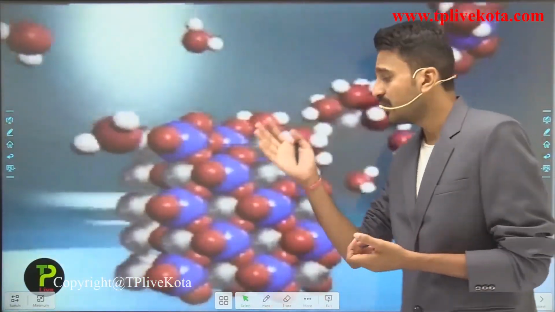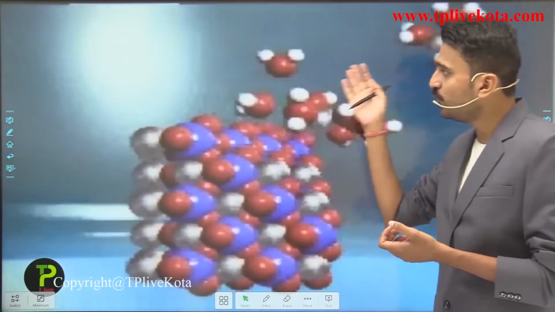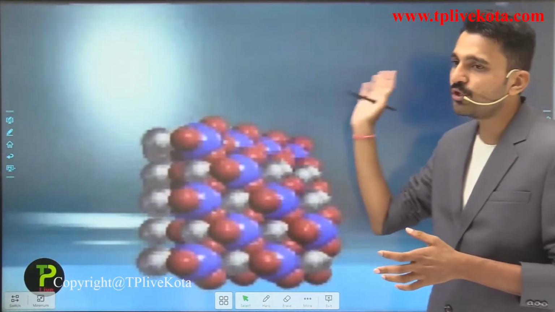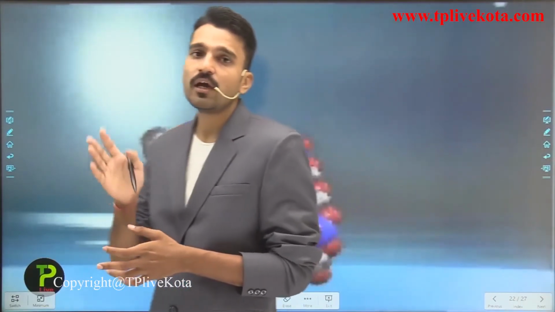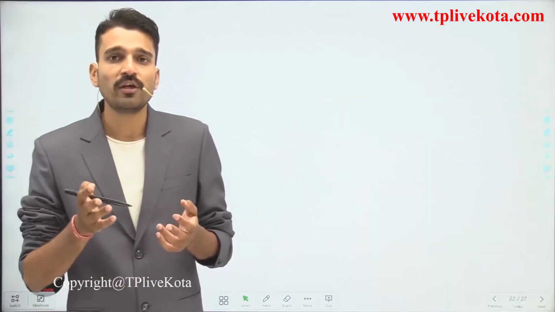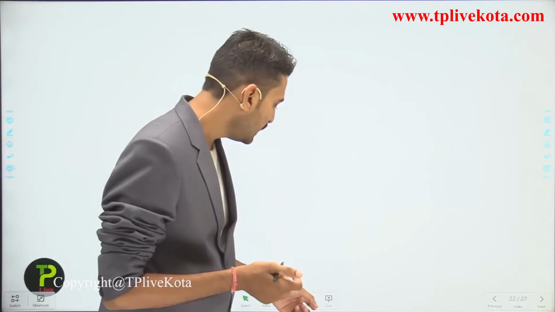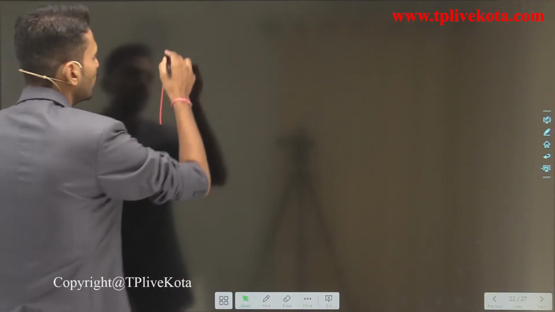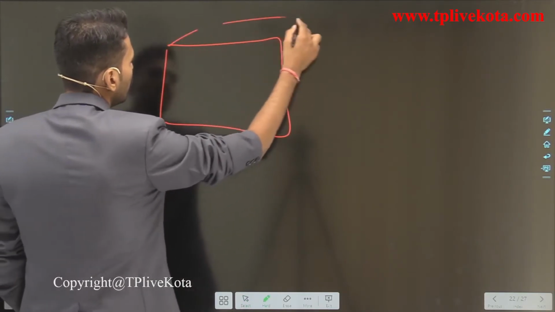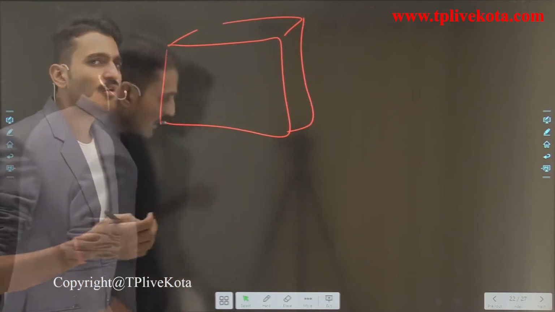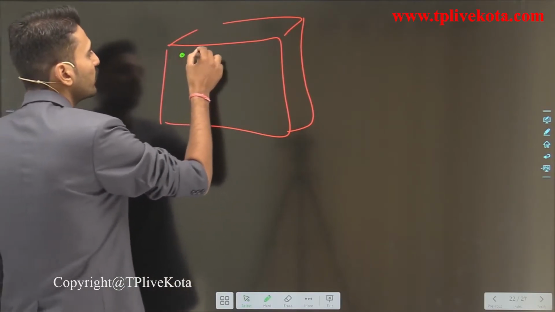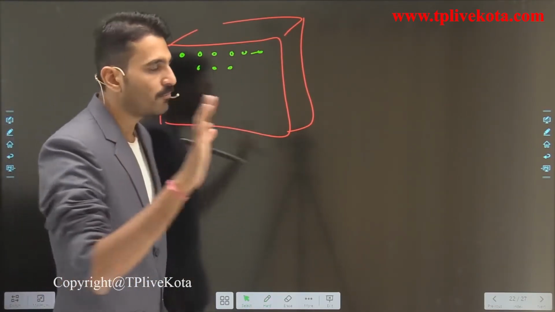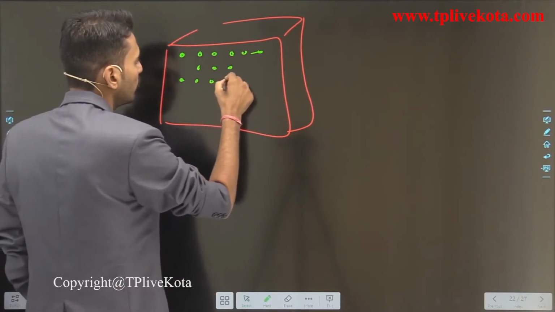That is, the KMnO4 is now diffusing into the water, and you can also see that in water the molecules are always in constant motion. So what is happening here? You can clearly see, students, suppose this is a crystal where KMnO4 molecules are present. Just for example, these are the molecules of KMnO4. This is just an example for you to understand.